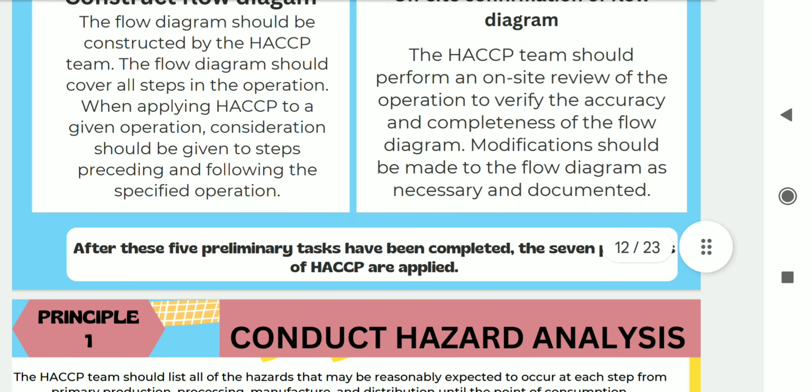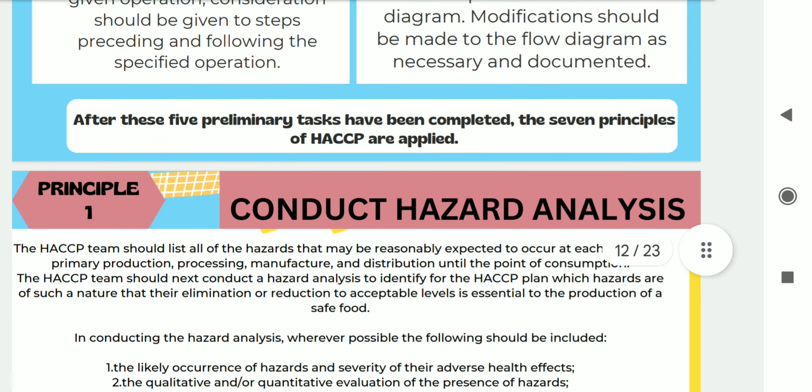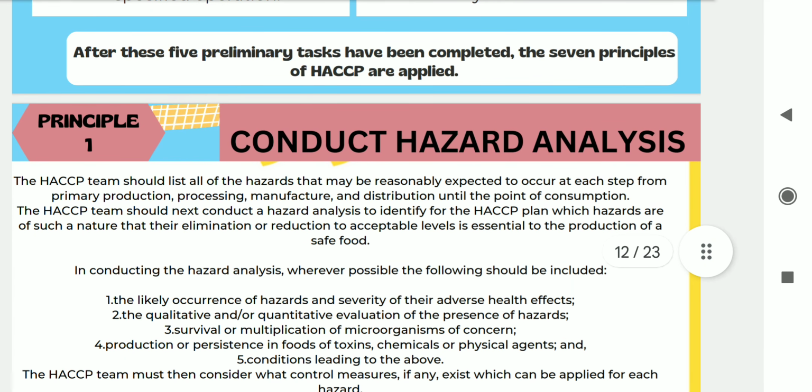Once these 5 preliminary tasks have been completed, the 7 principles of HACCP are applied. The first principle is to conduct the hazard analysis.